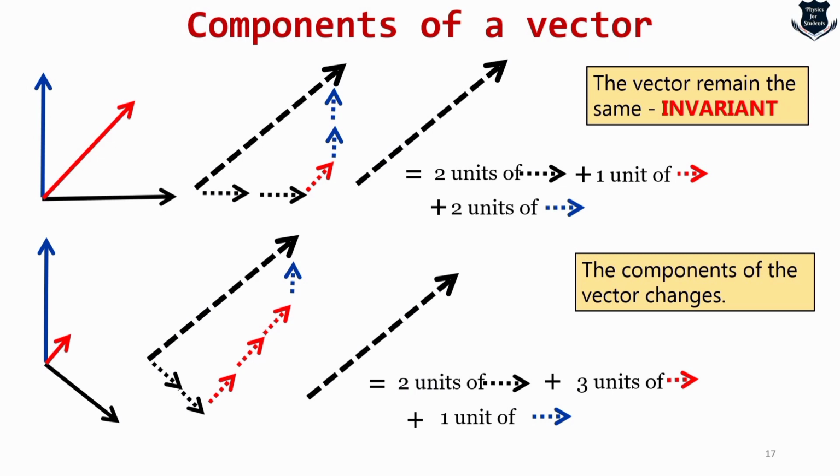So the essential understanding is that in Einstein's relativity, when we move from one coordinate system to another, the vector should remain the same. Otherwise, how will we measure the system? But what changes are the components of the vector, and this change is something which is registered by the tensor.